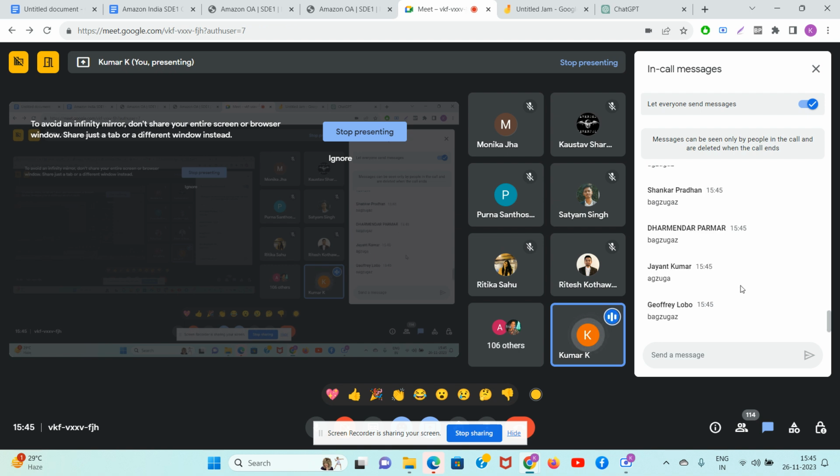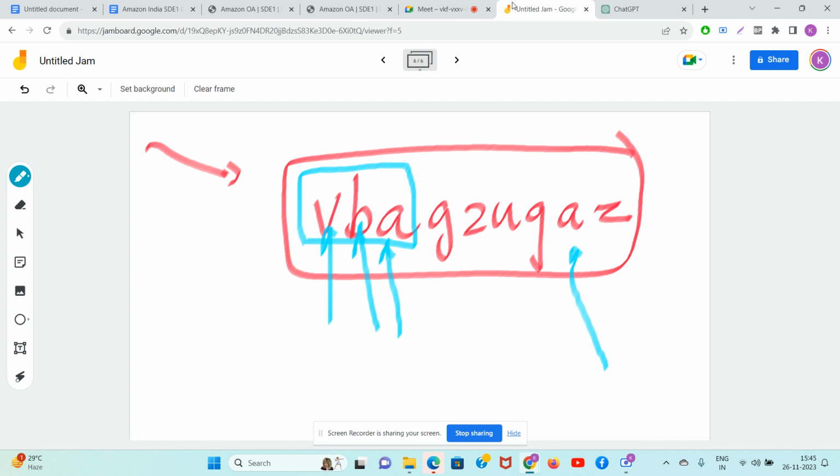Some guys are saying BAGZUG. Okay, guys, what is the answer? You are making it complicated. The correct answer is BAGZUG. Yes, this one. This black string is the correct answer.